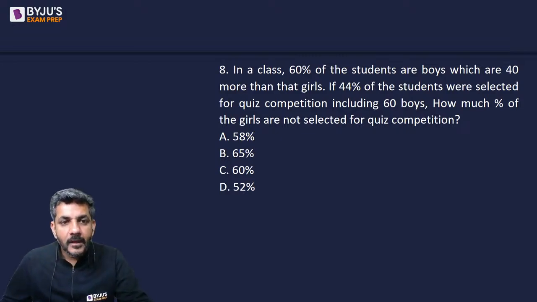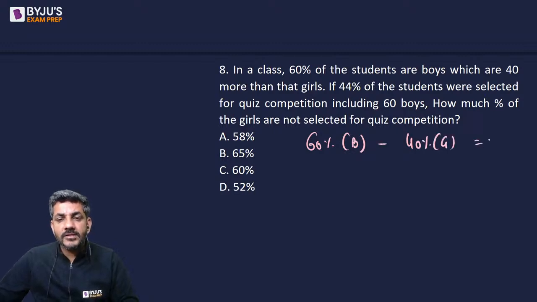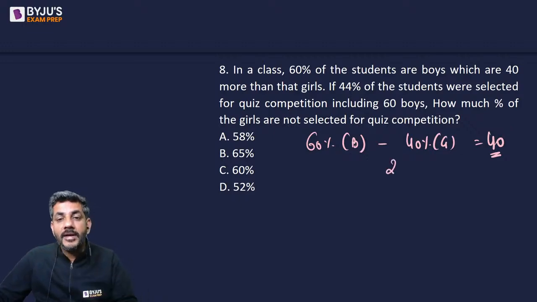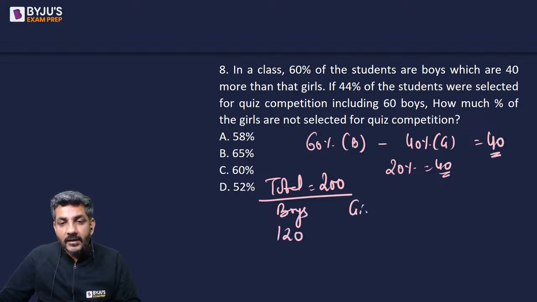चलिए करते हैं. So in a class, 60% of the students are boys. So 60% are boys and 40%, 40 more than the girls. अब 60% अगर boys है तो 40% girls होंगी, और वो कह रहा है उनके बीच का डिफरेंस 40 है. अब 60% और 40% के बीच का डिफरेंस 40, that means 20% is equal to 40. सो कह रहा है the total number of students must have been 200, out of which boys are 60%, that is 120, and girls are 40%, which is 80.